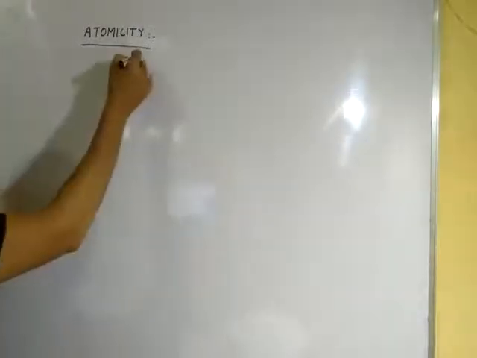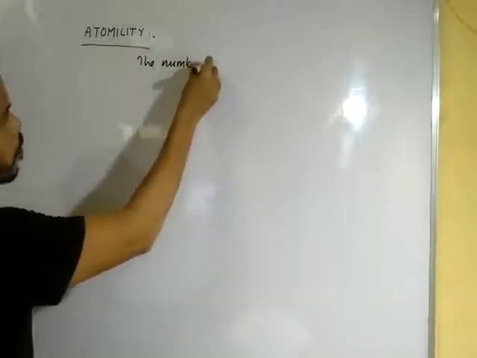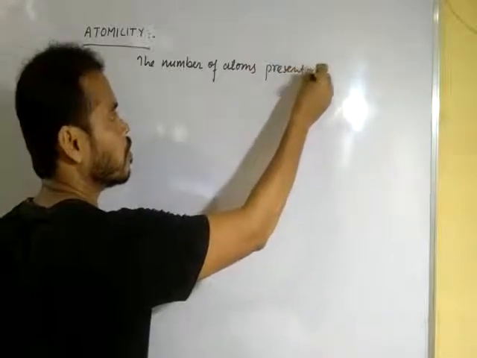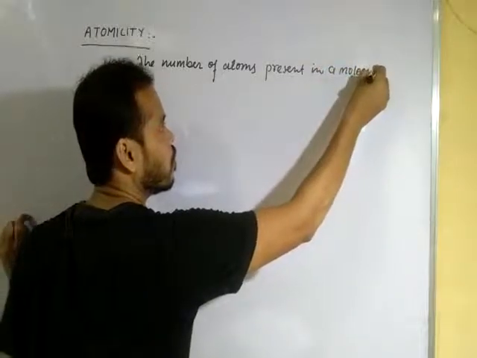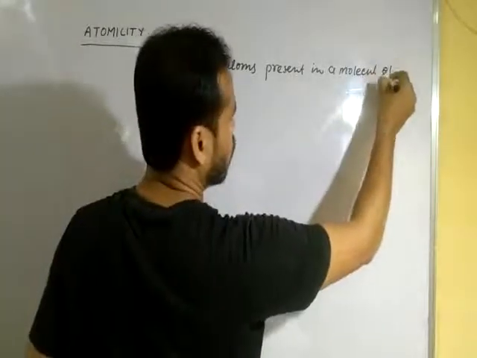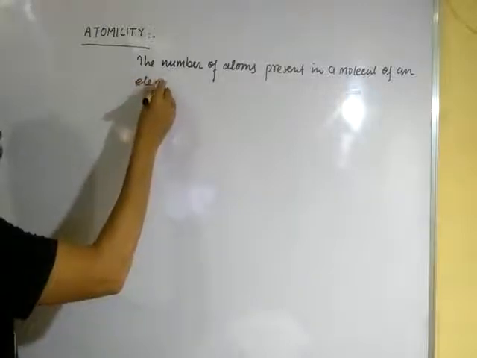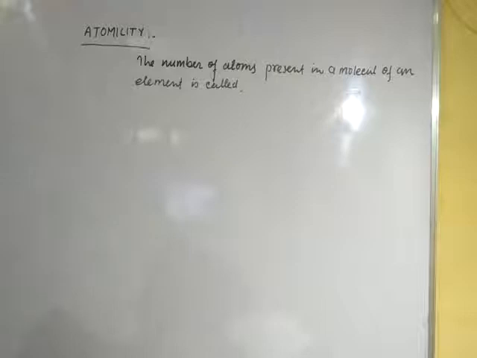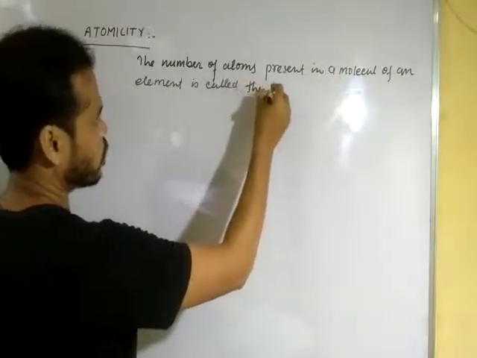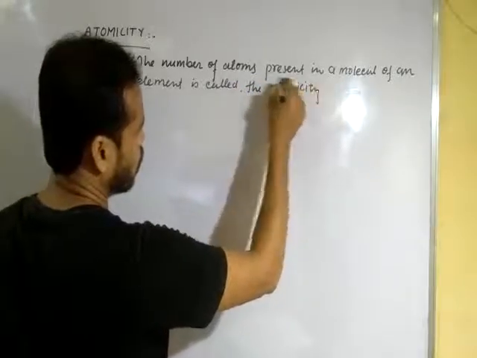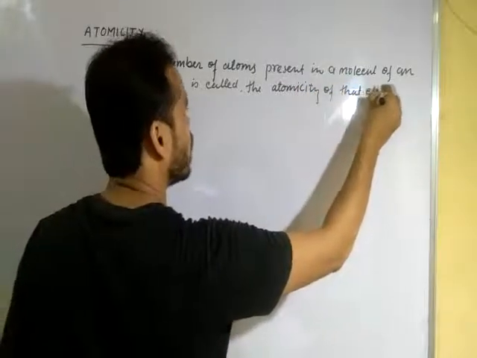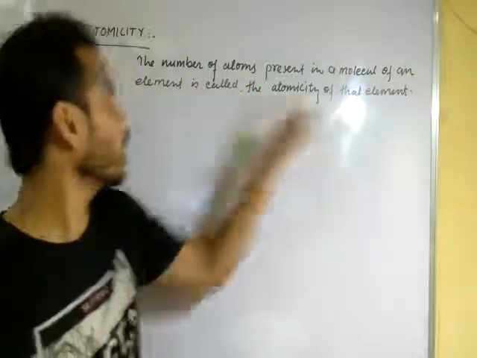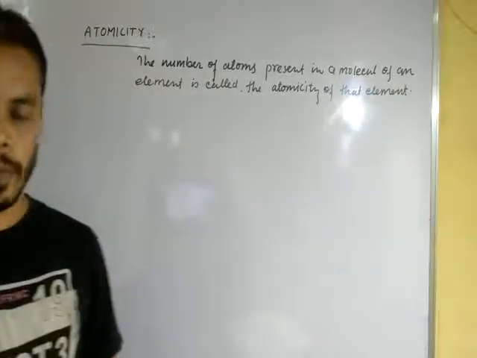Okay dear students, see here: the number of atoms present in a molecule of an element is called the atomicity of that element.